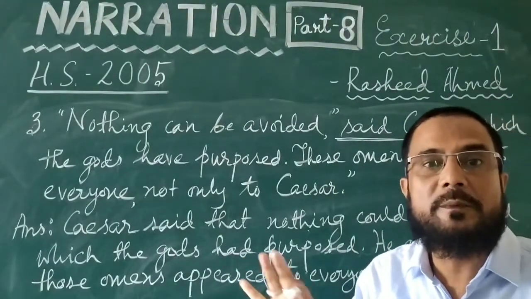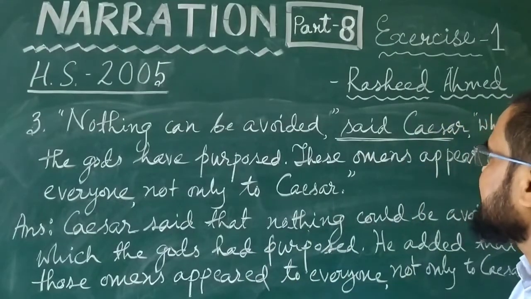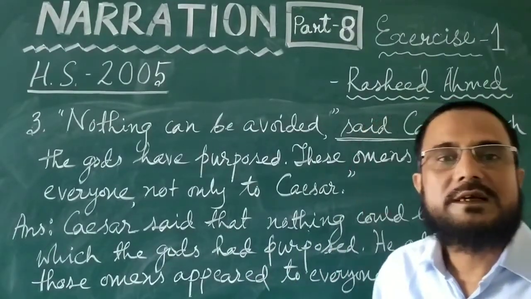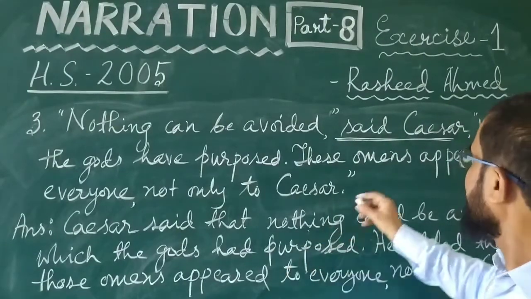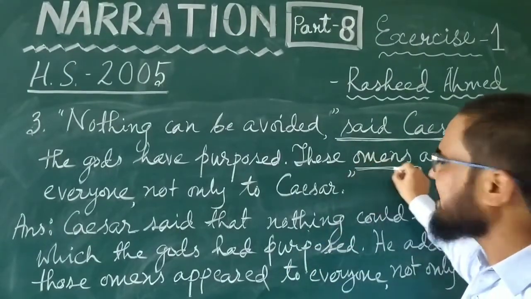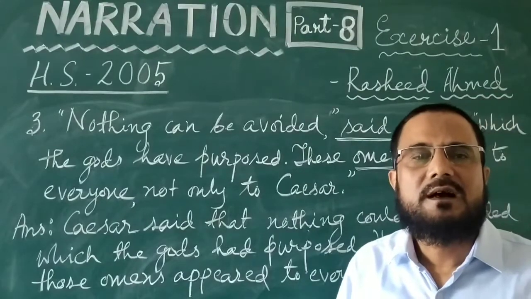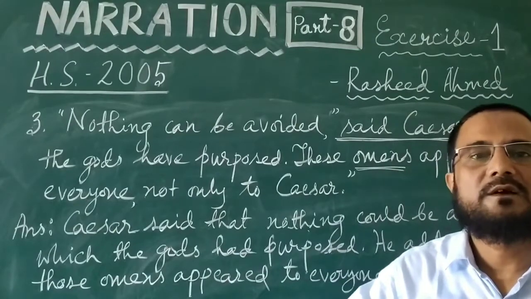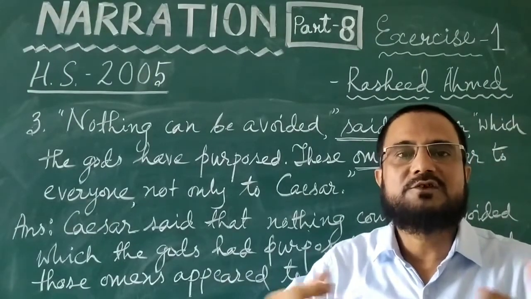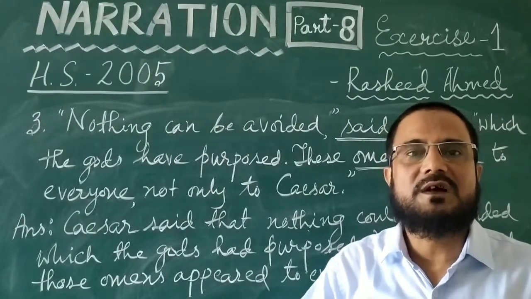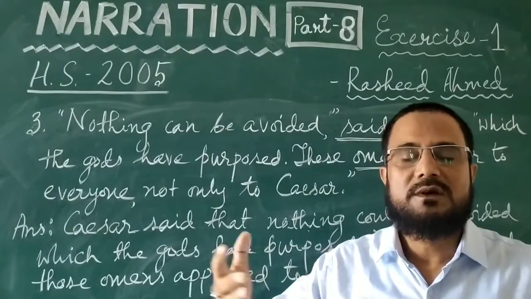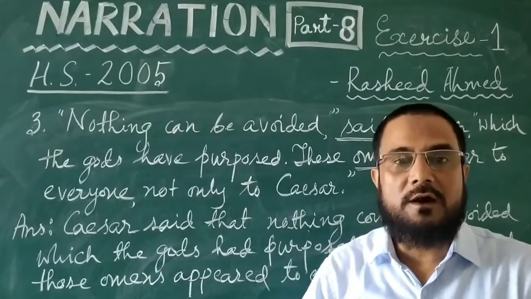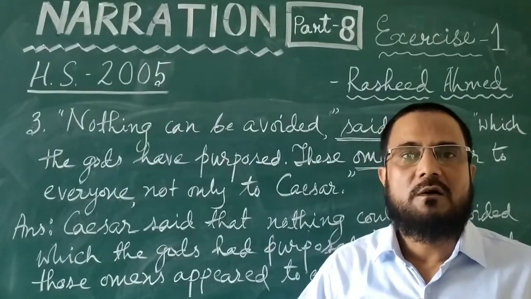And Caesar did not stop here. He said another sentence, what is it? These omens appear to everyone, not only to Caesar. He was speaking about some omens. Omen may be a new word for you. Omens are some happenings which people consider to be conveying, carrying or indicating some good or bad things to happen. For example, if you are going to start a journey or you are going to do something new, start a business, etc., and then something bad happens in your life. You fall down and break your leg, something like this.